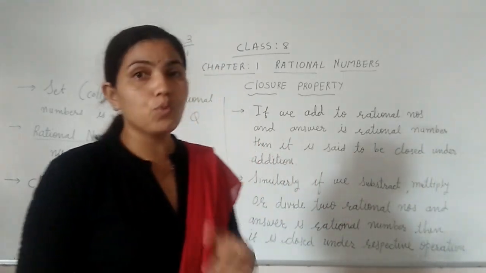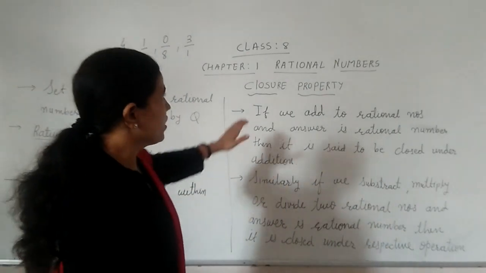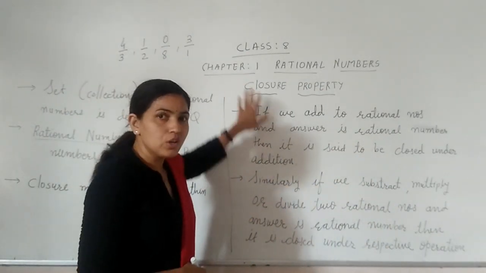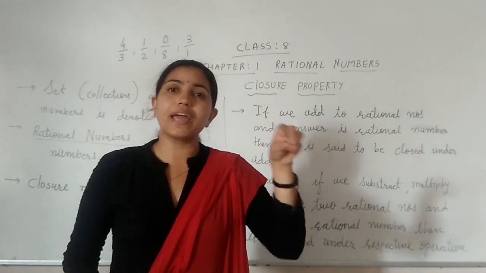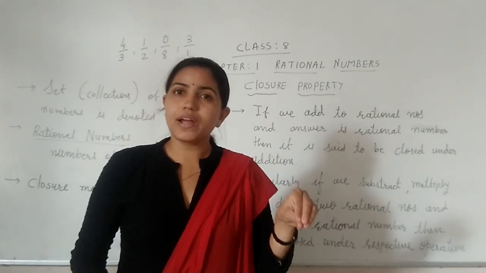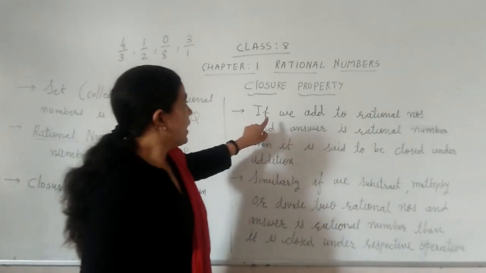So let me see what the closure property means. Here you have rational numbers. When can we say that the rational numbers are closed under addition, subtraction or multiplication?